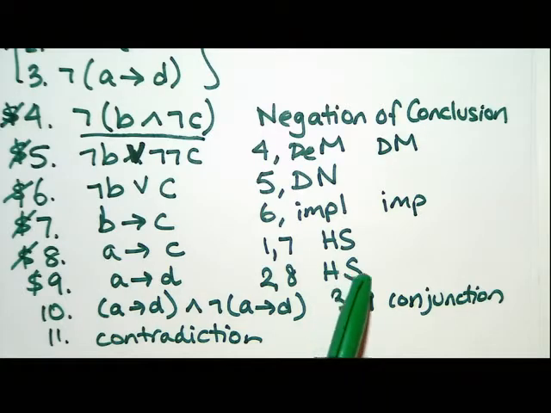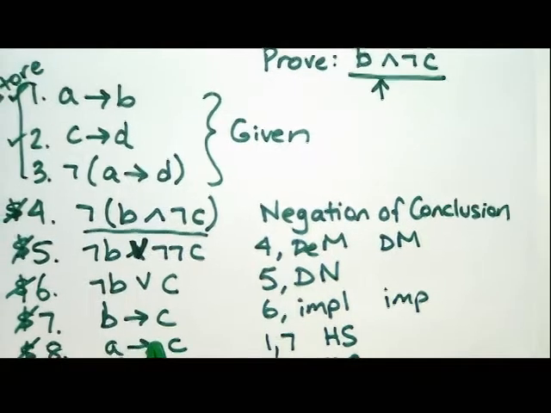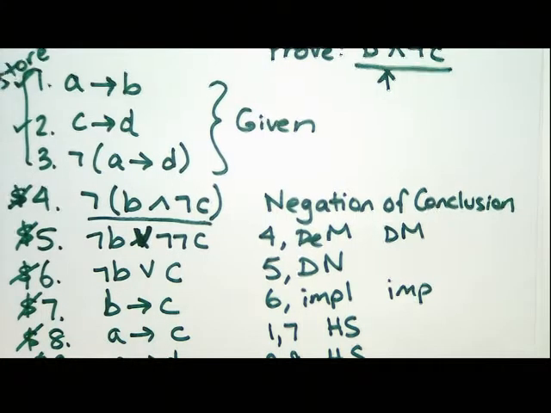So hypothetical syllogism is in the first 10, and the first 10 are all logical implications that only go one way, and the rest of them are equivalences, like things I can substitute anytime I want to. So double negation and De Morgan's are logical equivalences, right? So I can go back and forth in between. But once I've derived, like say on here, A implies C from A implies B and B implies C, I can't go backwards. So just because I know A implies C doesn't mean I can know the other stuff.